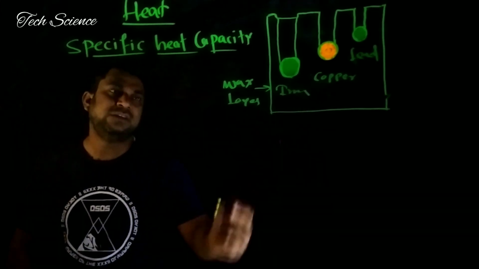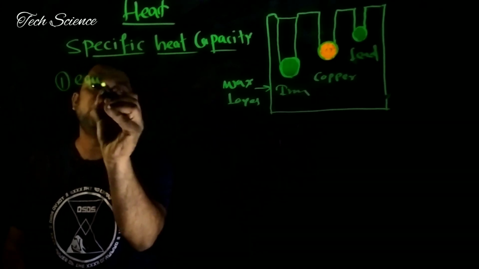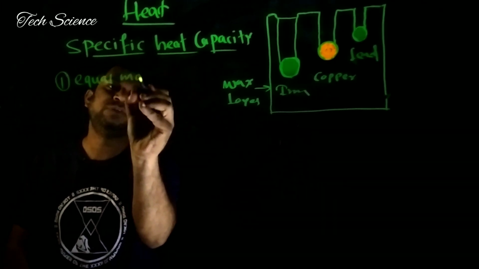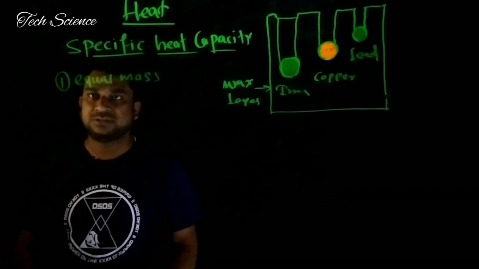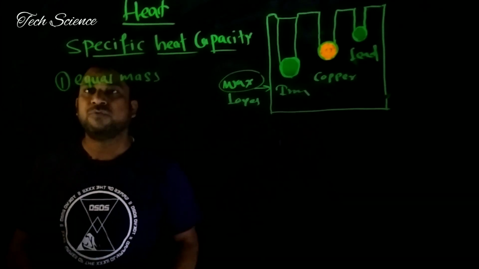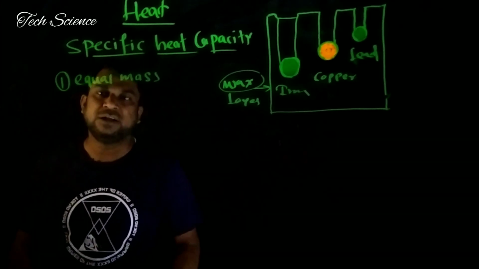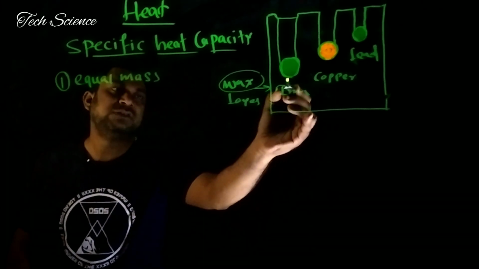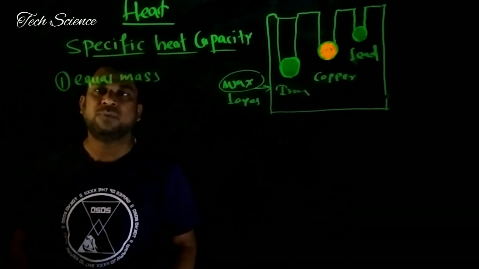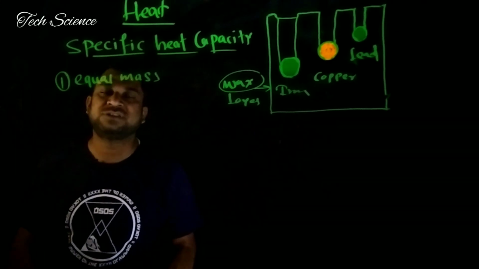What is the condition? These three spheres have equal mass. Before being kept on this wax layer, we take boiling water in a beaker and insert these three spheres in that boiling water for some time.